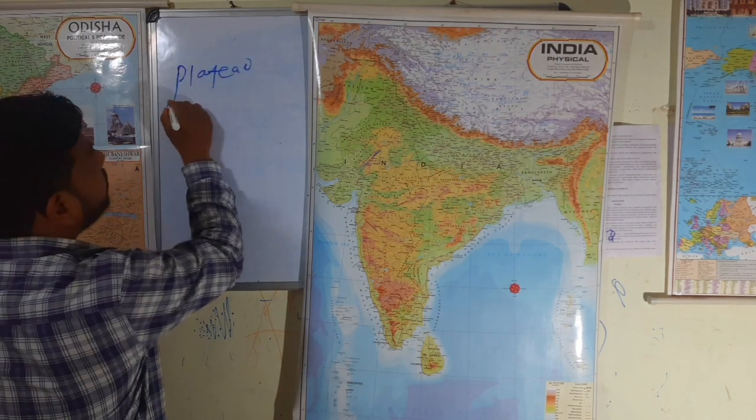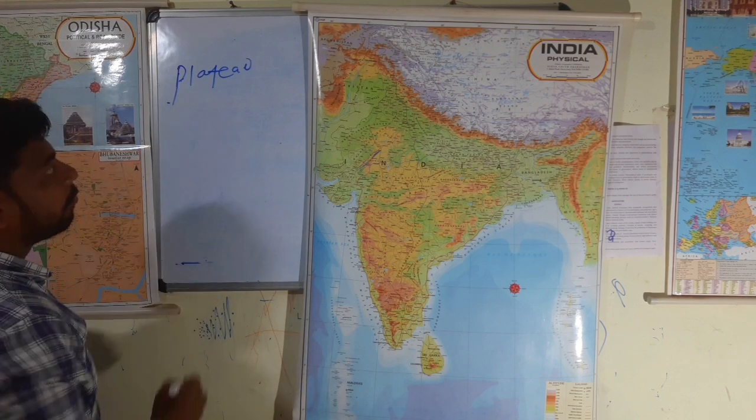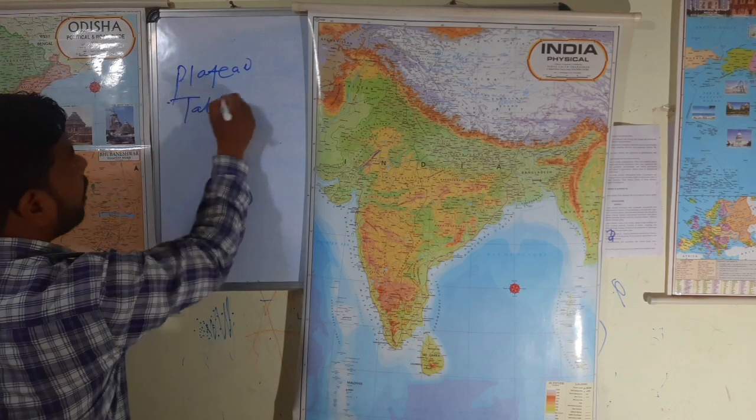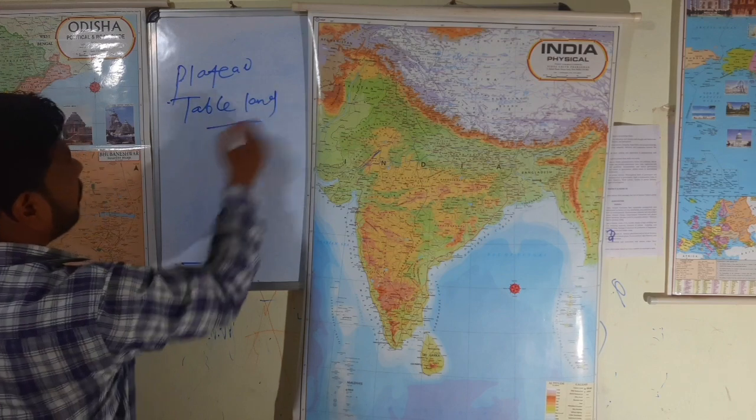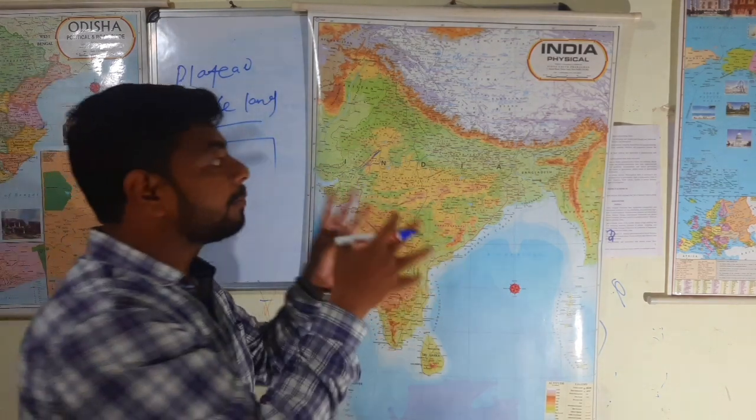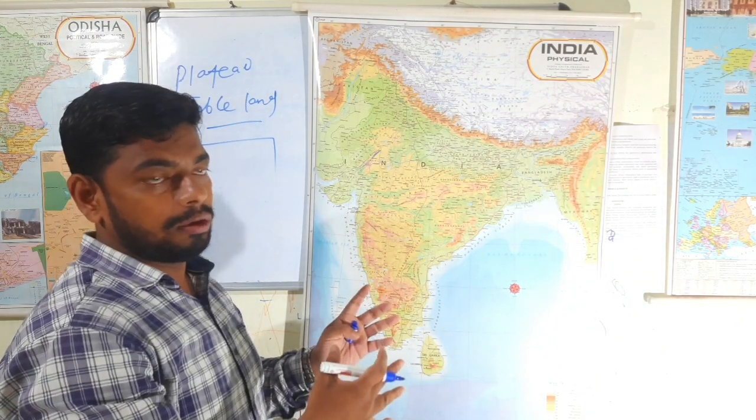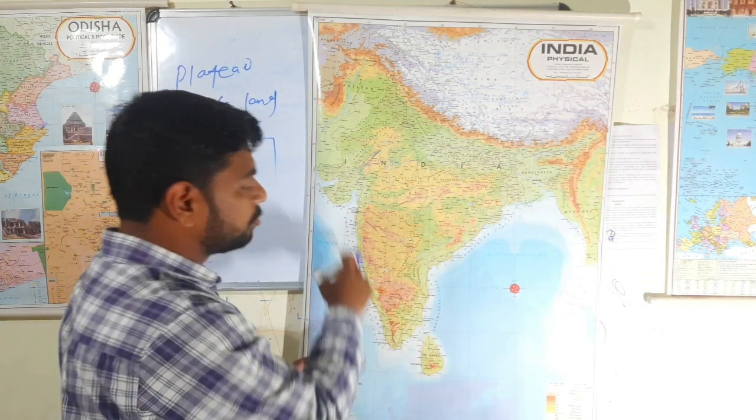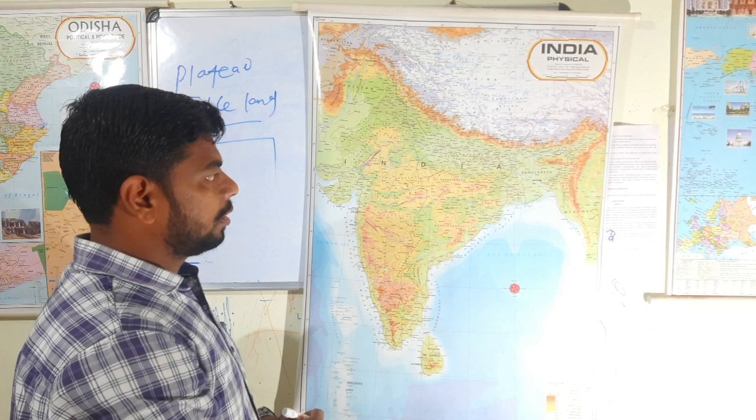Plateau means it is also called a table land. What is it? Table land. Okay, and mainly here a huge amount of minerals are deposited, and there are a large number of plateaus.